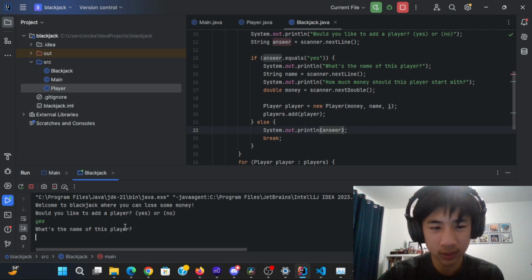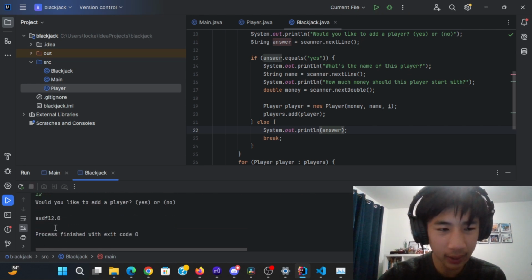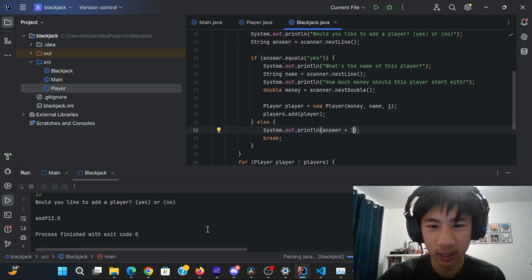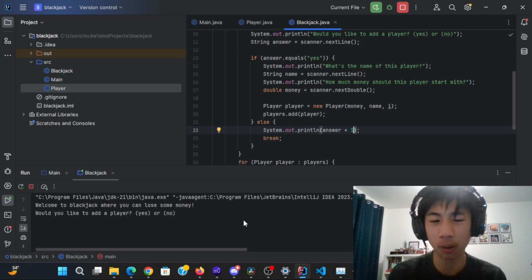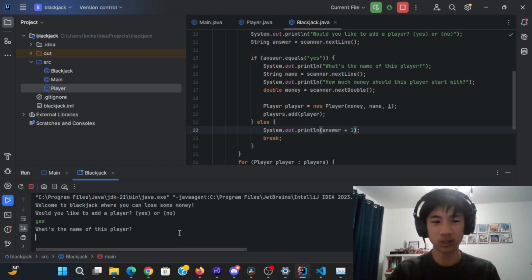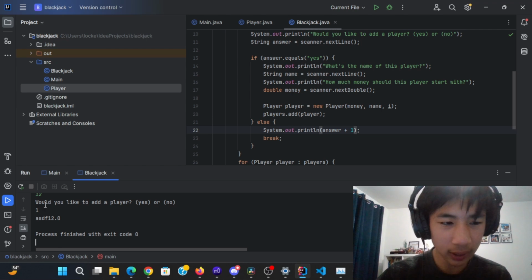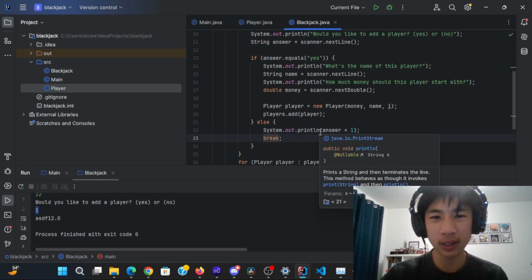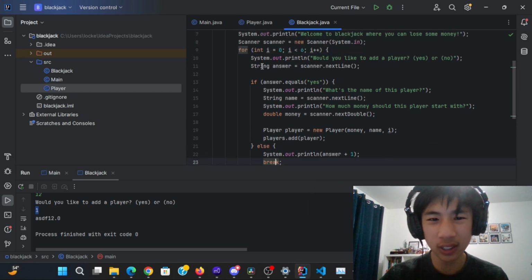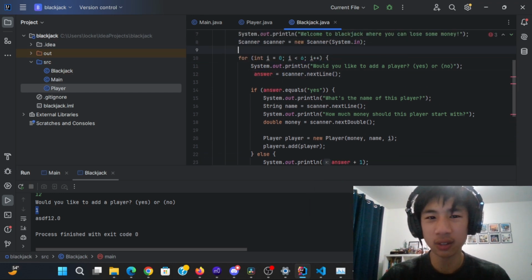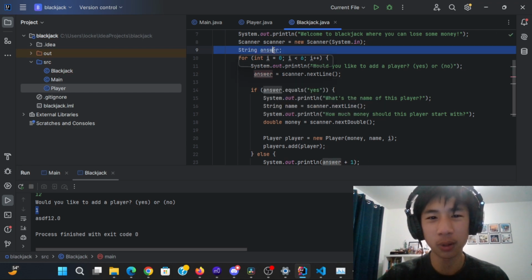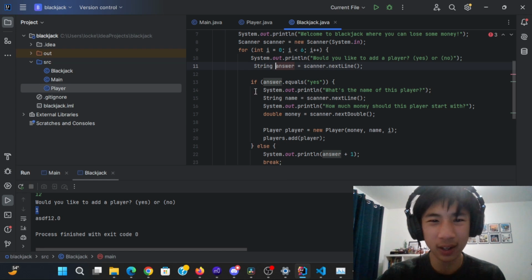So now I would say yes, ASCF 12, whatever. And I don't see anything. To make sure this is actually getting logged, I added in some random number to it, just to see if it actually is getting logged, or if it's like an empty space, stuff like that. It's always important to do that. And yeah, it's simply nothing. And at this point, I'm kind of rage quitting, because I'm like, what the heck is it? Do I maybe declare answer out of here? So do string answer. And I'm like, oh, that's reassigning a local variable. Maybe that's something completely different. Let's put that back.